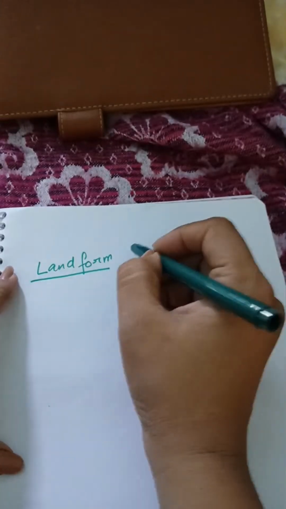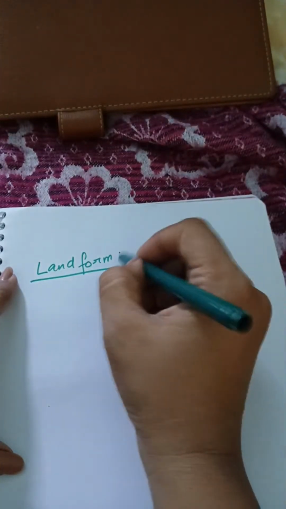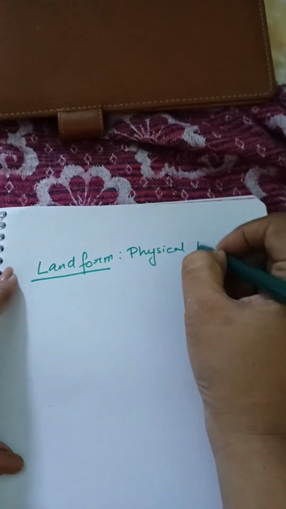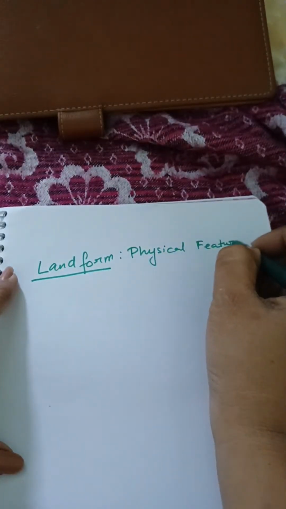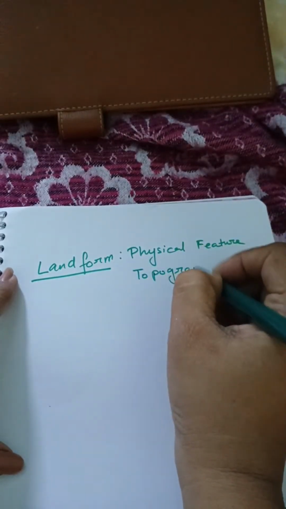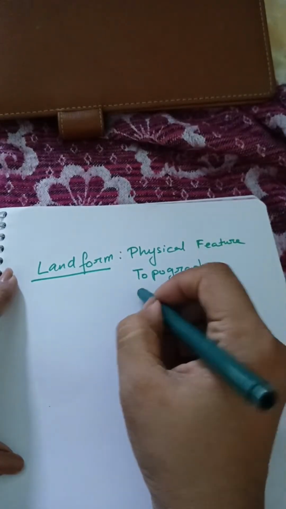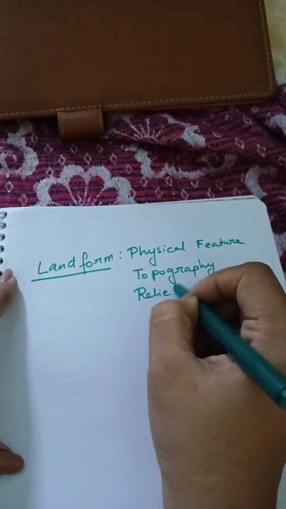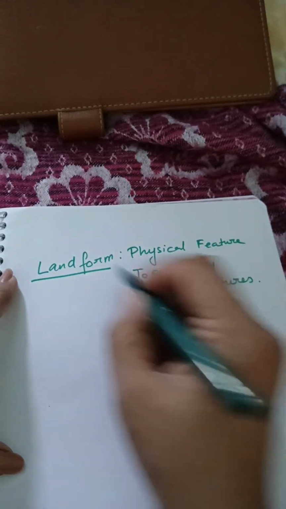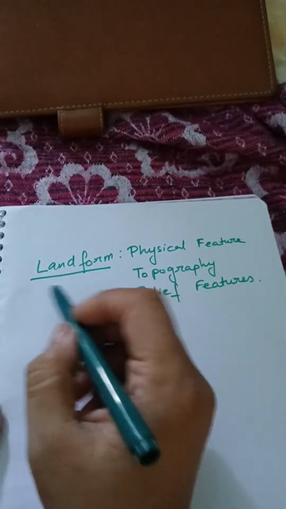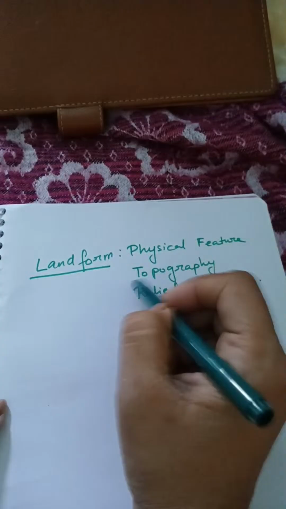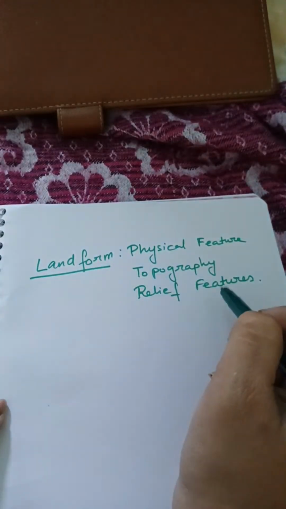Now, landform has other names also. One is physical feature, topography, or relief features. So, these three comprise the term landform. Physical feature is the same, topography is the same, relief feature is the same.